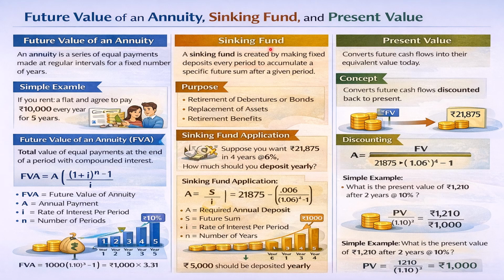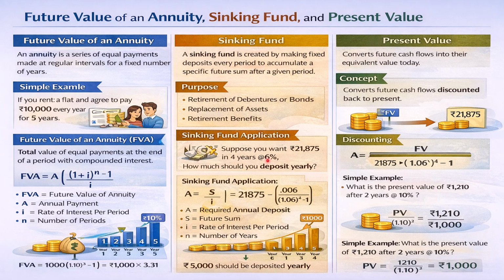64.1. The second concept is sinking fund. Sinking fund is nothing but to create an amount which we need after the investment of funds at a certain rate for a certain period of time.